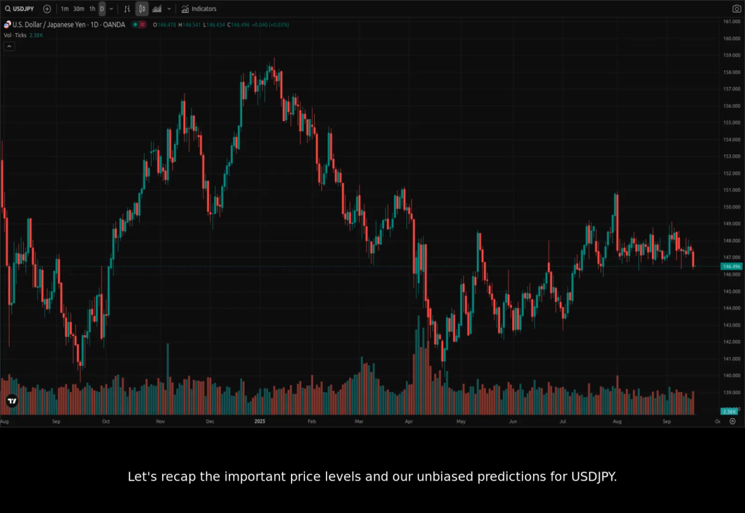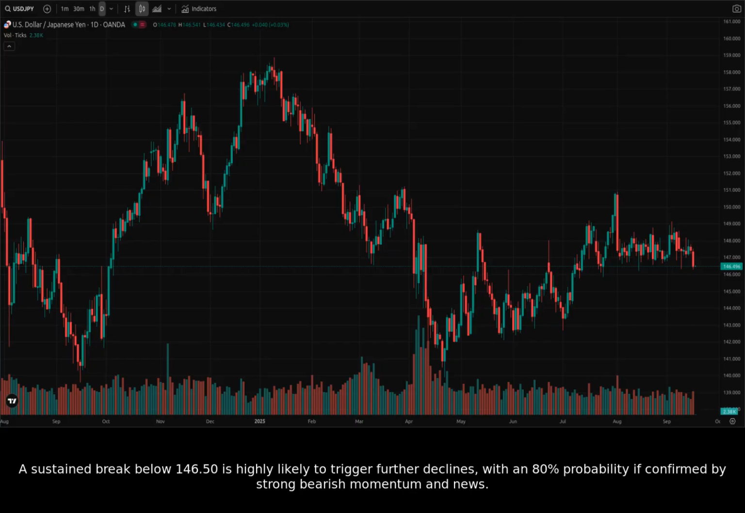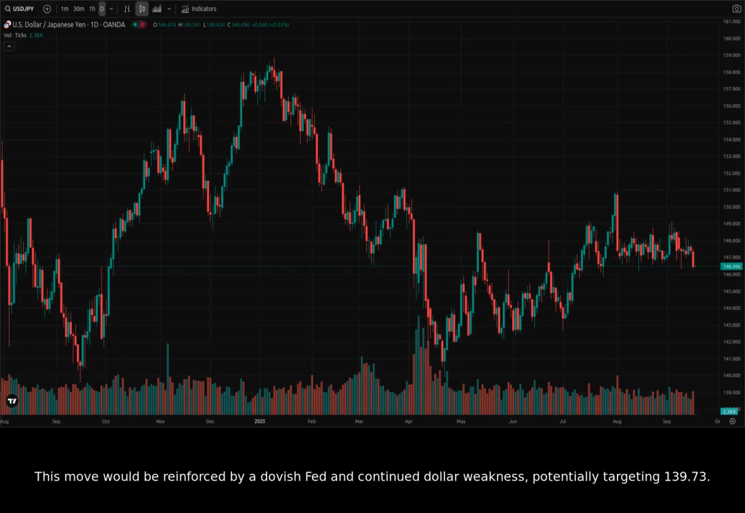Let's recap the important price levels and our unbiased predictions for USDJPY. Immediate strong support lies around 147.00, reinforced by the 146.50 level below it. A sustained break below 146.50 is highly likely to trigger further declines, with an 80% probability if confirmed by strong bearish momentum and news. This move would be reinforced by a dovish Fed and continued dollar weakness, potentially targeting 139.73.